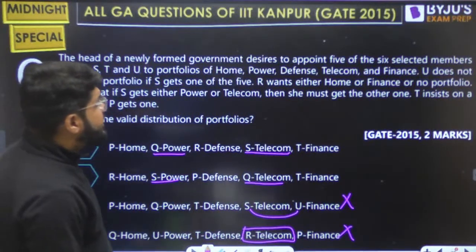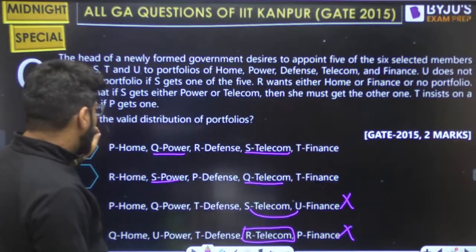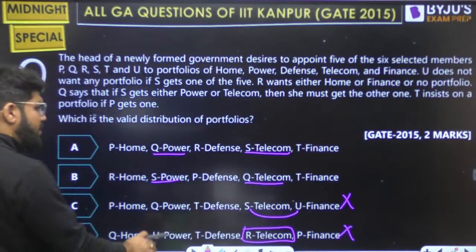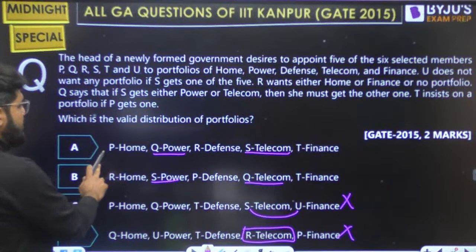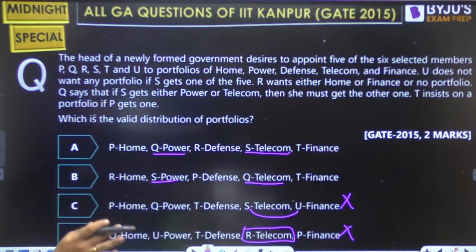Right? T insists on a portfolio if P gets one. P को मिला है तो T को भी मिलना चाहिए. Now look into this. P and T are available here. Okay, any other thing we need? Q says that if S gets either power or telecom, she wants the other. T insists on getting the portfolio. Right. R wants either home or finance.